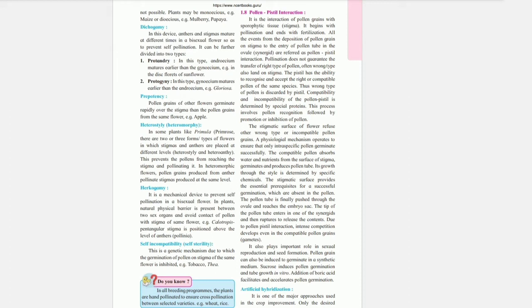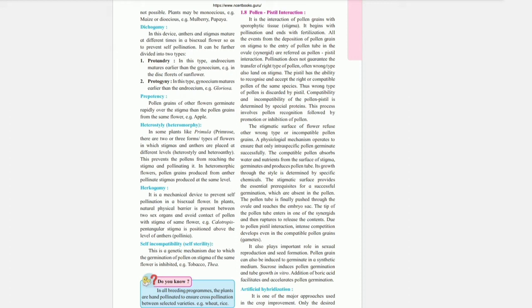The compatible pollen absorbs water and nutrients from the surface of the stigma, germinates and produces a pollen tube. Its growth through the style is determined by specific chemicals. The stigmatic surface provides the essential prerequisites for successful germination which are absent in the pollen.